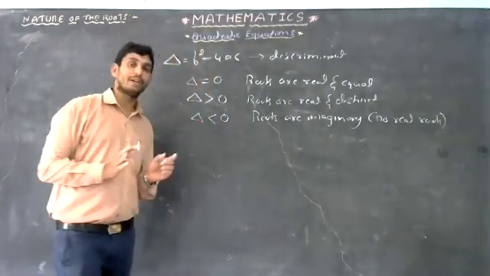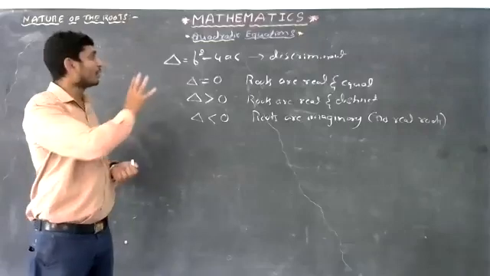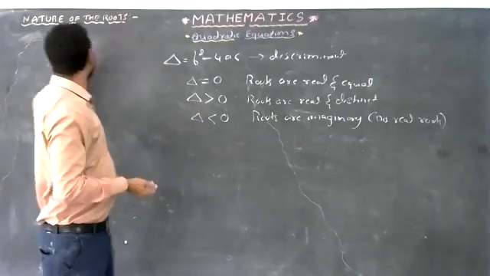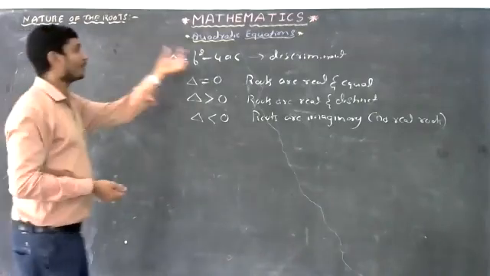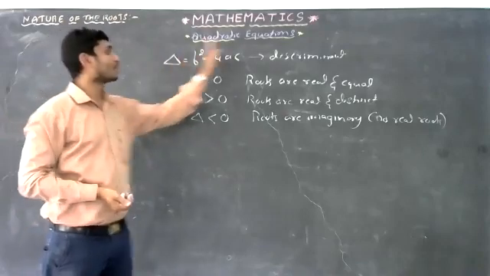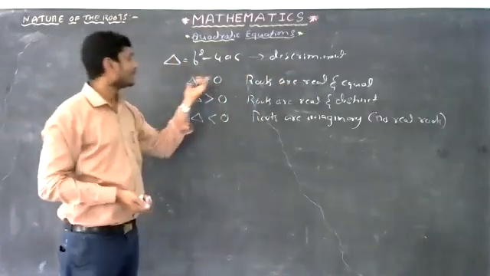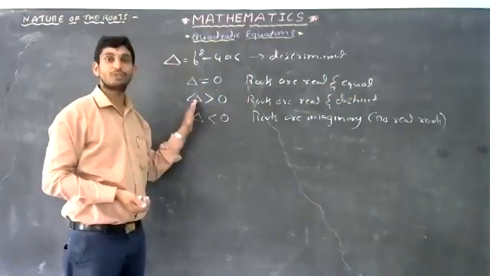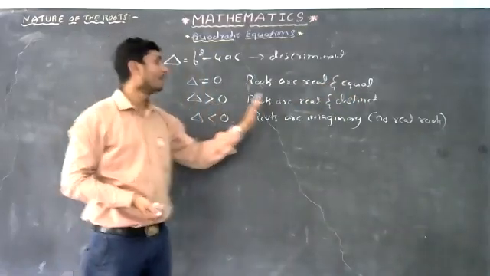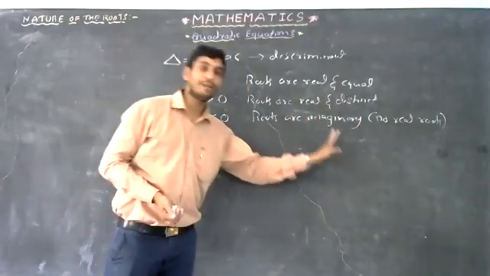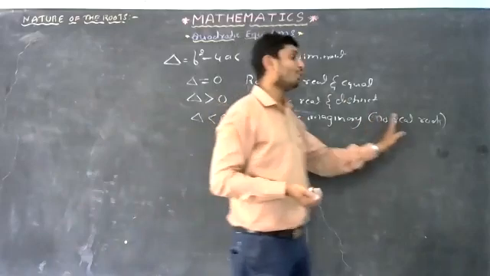ಹಾಗಾದ್ರೆ remember this chart, you have to remember this formula, you have to write this whole chart 15 times. You must remember: to find the nature of the roots of the quadratic equation, we have to find just b square minus 4ac. b square minus 4ac is called delta. It is also called discriminant. If delta is equal to 0, the roots are real and equal. If delta is a positive number, greater than 0, roots are real and distinct. If delta is less than 0, then the roots are imaginary, and it is also called no real roots.